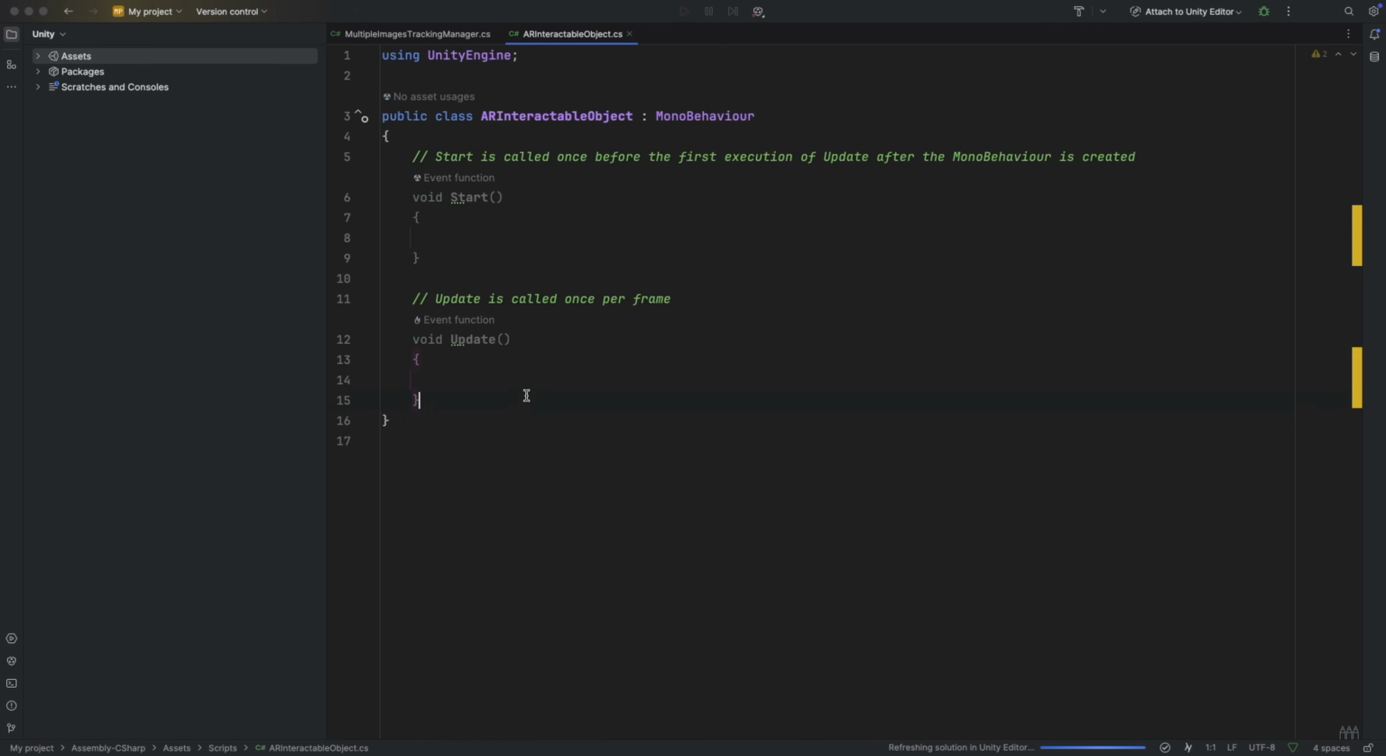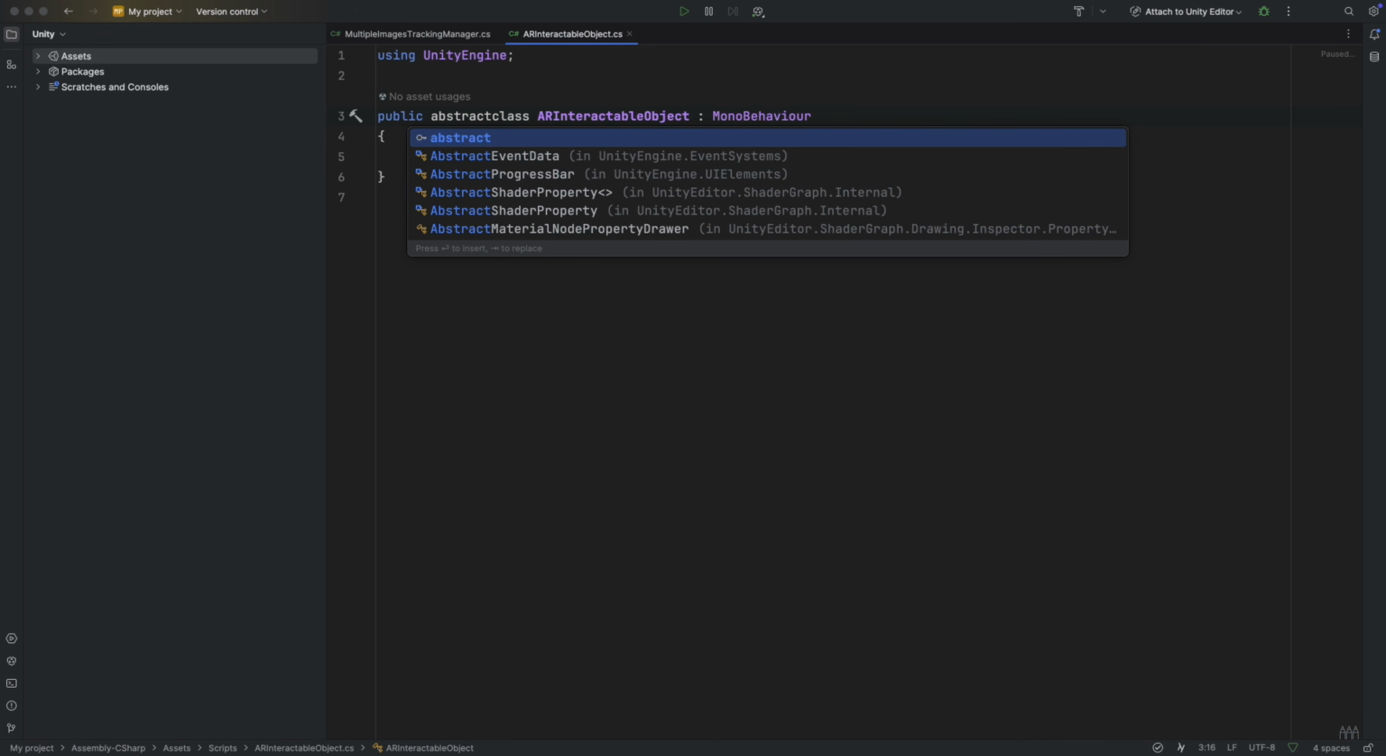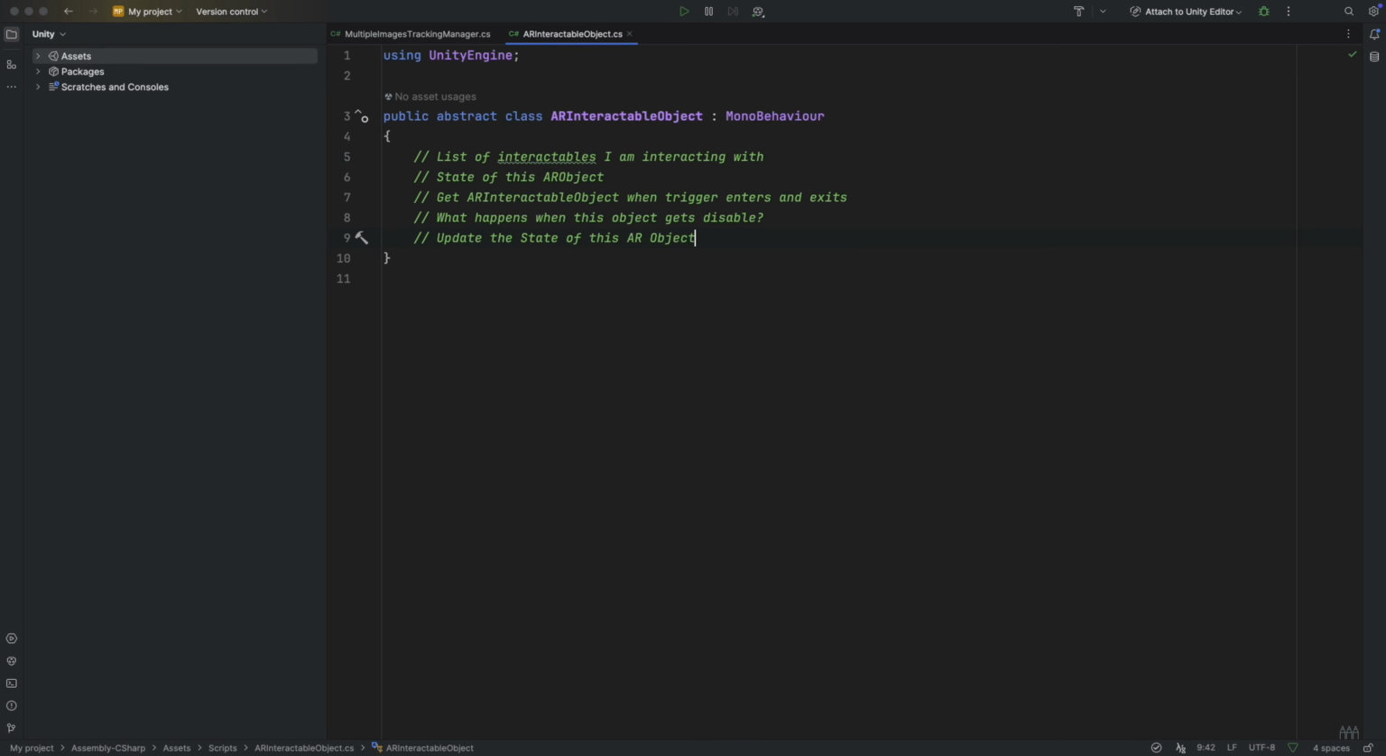This is an abstract class AR objects will inherit from to define their base behavior, just in case you want to have different AR object types. In summary, this contains a list of interactables this is interacting with. Also, this contains an AR object state. This also gets the other AR interactable object that enters or exits our trigger. This also defines what happens when the object gets disabled. And finally, this updates its own state.